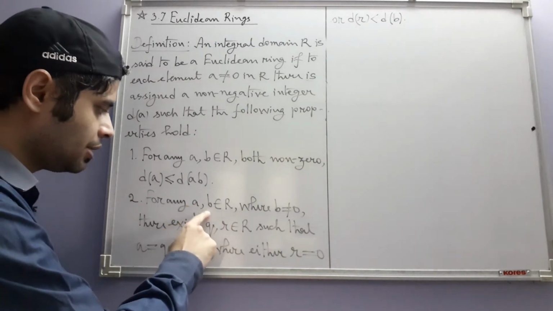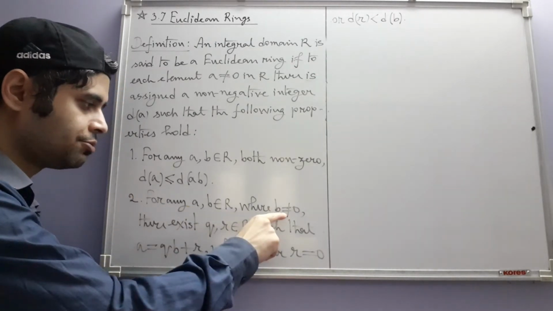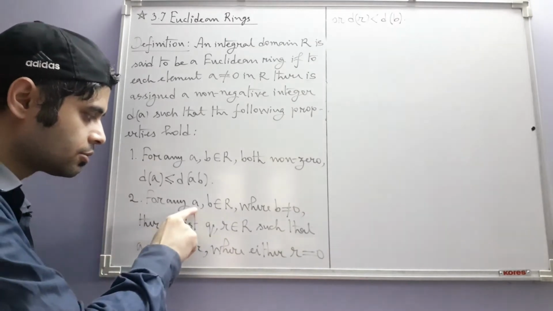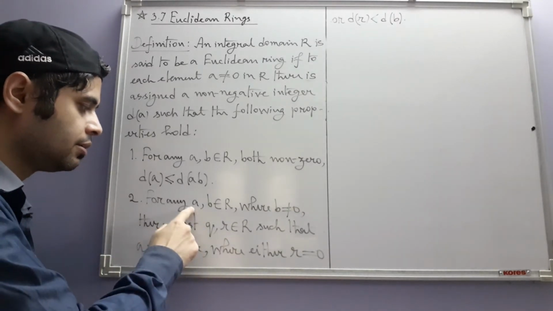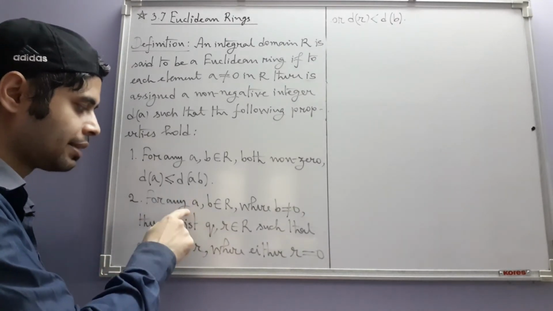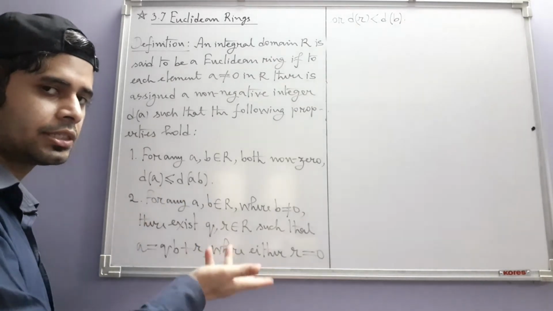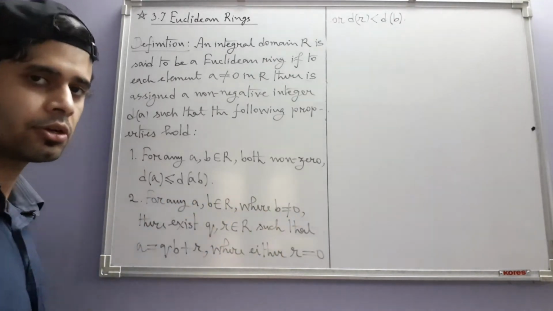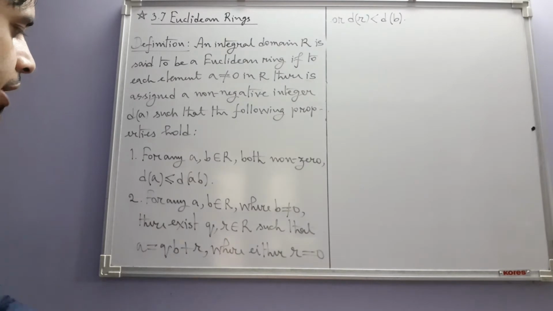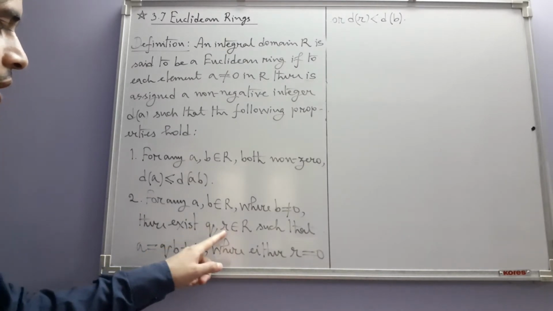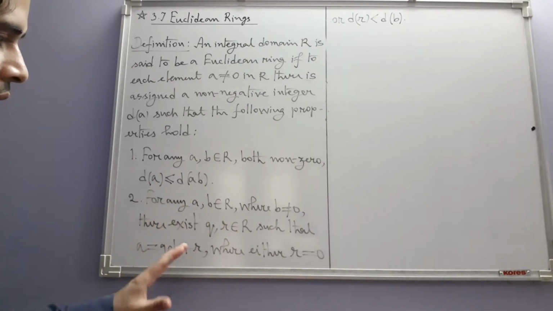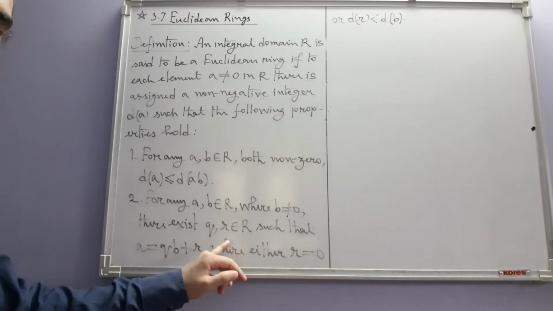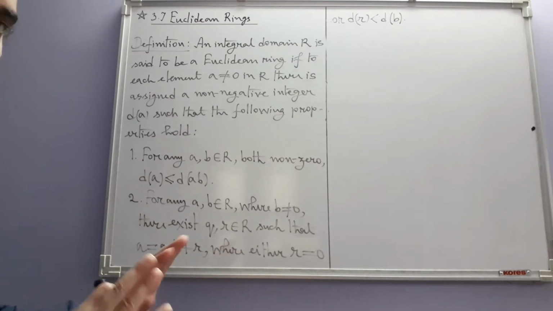So here also we have two ring elements, one of which is non-zero. We are dividing the other, which is not necessarily non-zero, by the one which is non-zero, and we are going to get two elements, quotient and remainder, although in this setup I am not sure that they are named so.